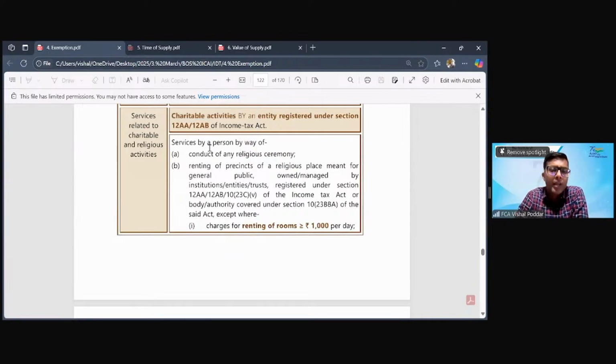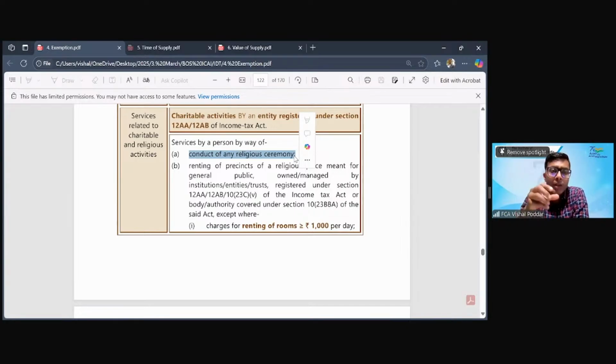First is where the service is done by a person who is engaged in doing what? Conducting any religious ceremony. So any type of puja, havan, marriage ceremony, or at the time of birth or death of person, we have different rituals.